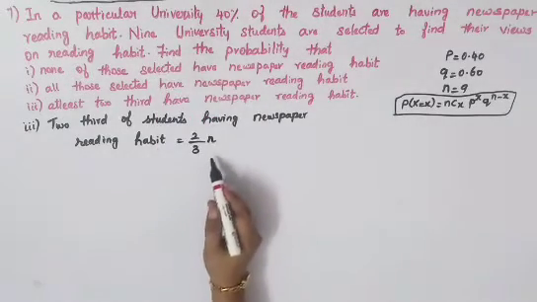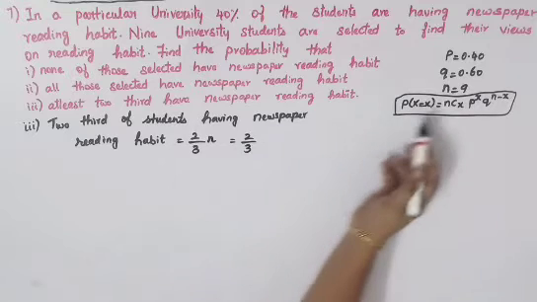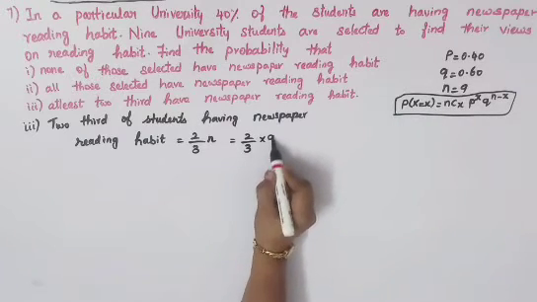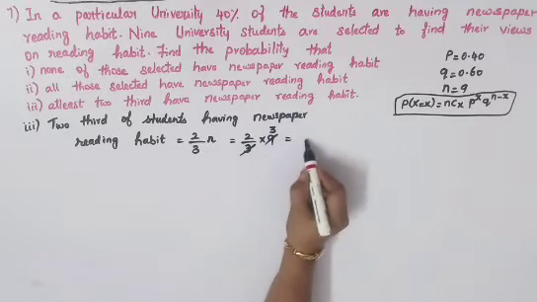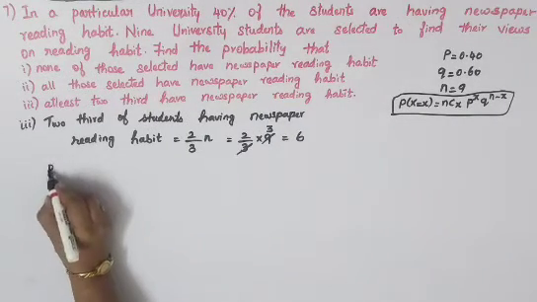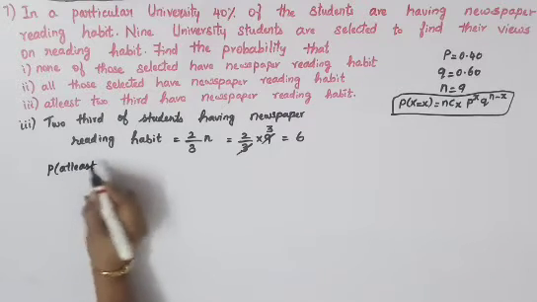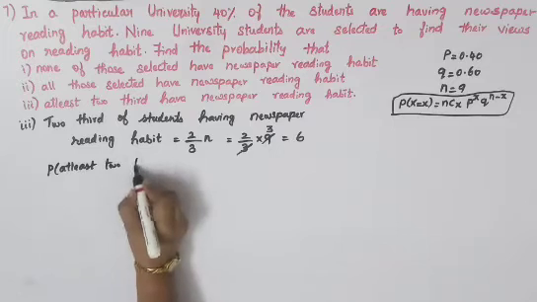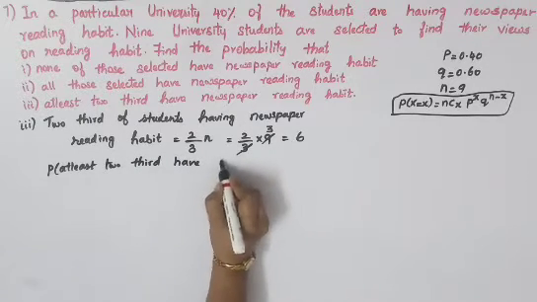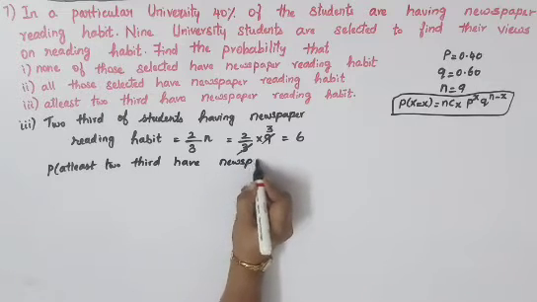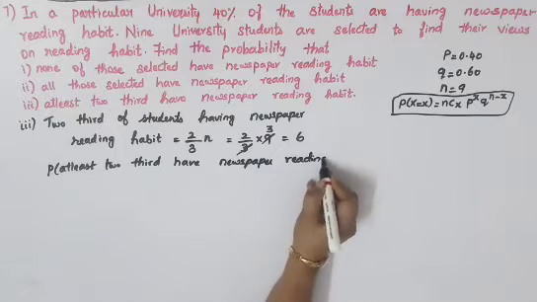From there we'll have to calculate it. So 2 by 3 and your n is 9. You can calculate with that. So 3 and 9 you can cancel, it will go 3 times. So 2 threes are 6. Probability of at least 2/3 have newspaper reading habit.